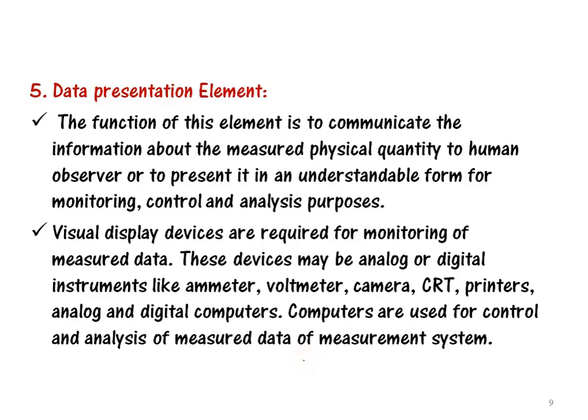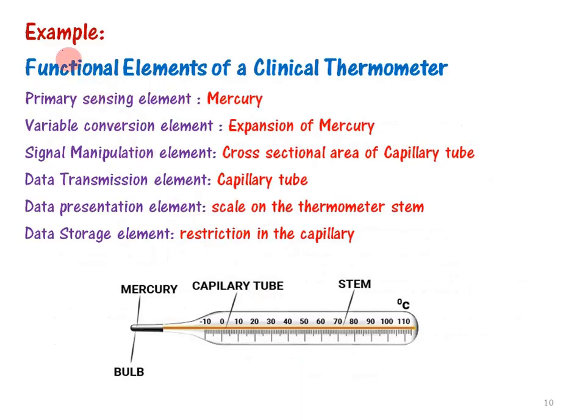Now we'll see one example to understand this complete measurement system. We'll take the clinical thermometer, its construction and function. Clinical thermometers are generally used for measurement of temperature. The basic objective is to measure the temperature. How does it measure the temperature? First we have a glass tube. Inside the glass tube we have mercury.